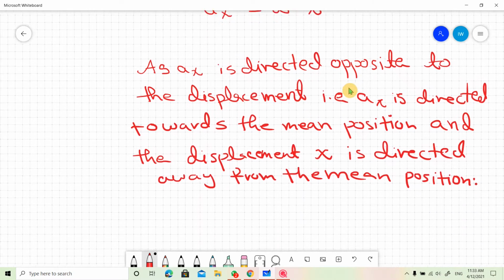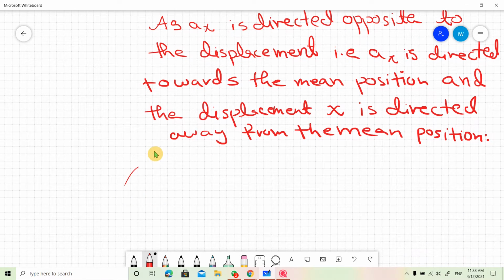So we can write that equation as AX is equal to omega square into minus X. Now we have changed the sign from plus to minus because they are oppositely directed.